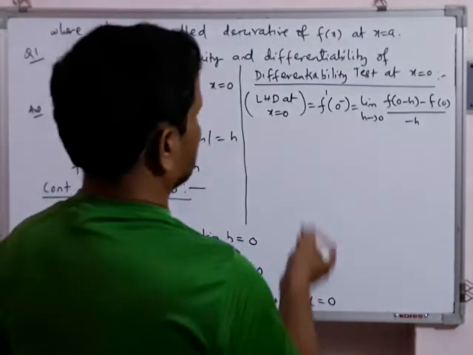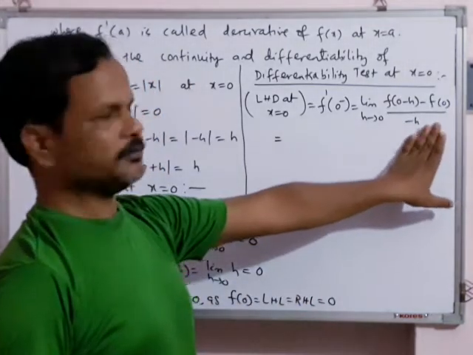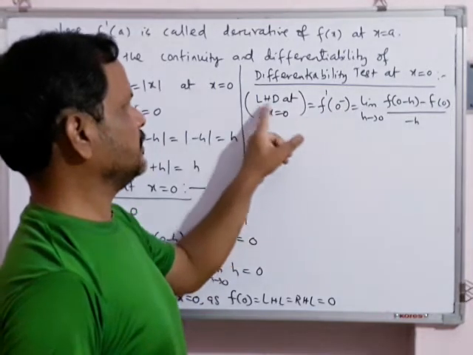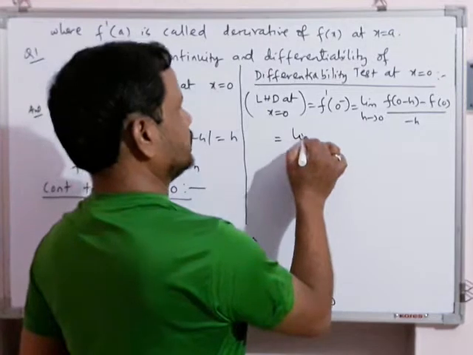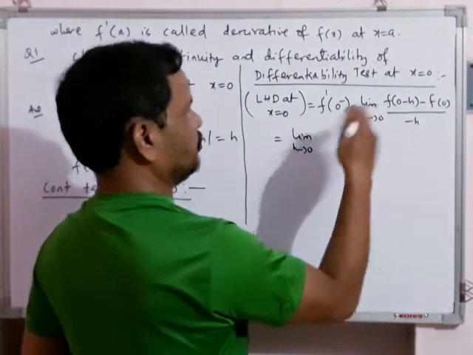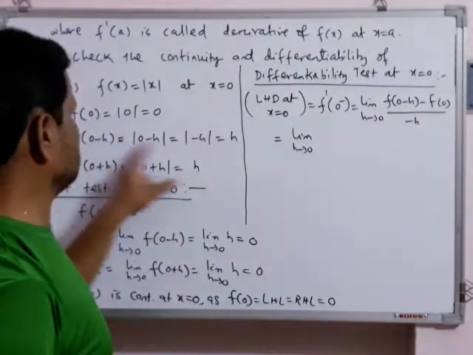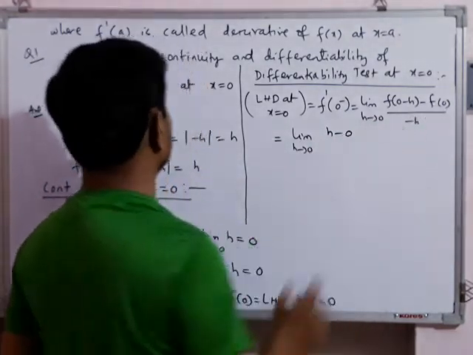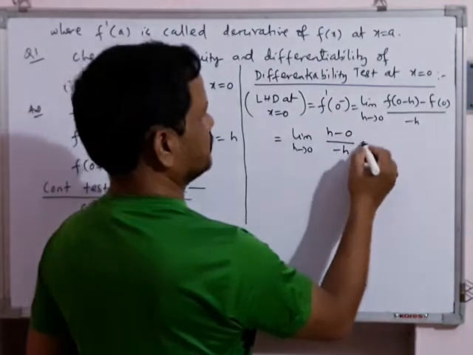Let us see what we will get here. This formula is absolutely correct. f dash 0 minus, that is LHD at x equal to 0, the formula will be this. The next step is very simple: we simply put the values. What is f of 0 minus h? f of 0 minus h is h, minus f of 0 which is 0, divided by minus h.